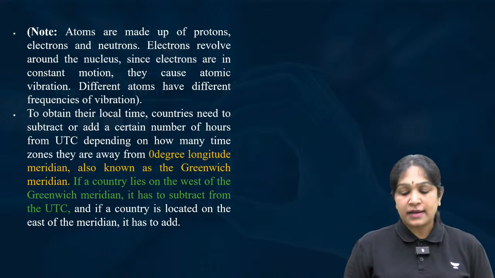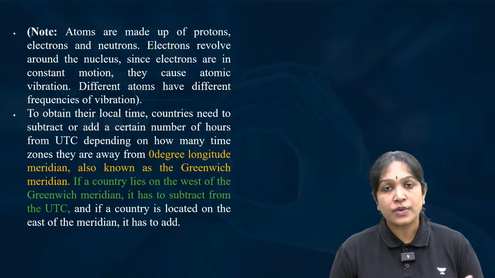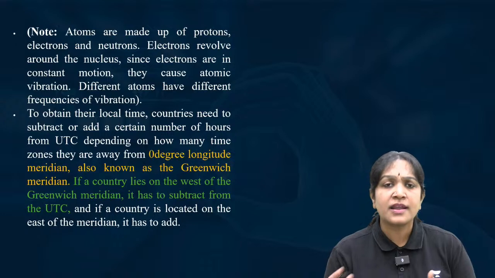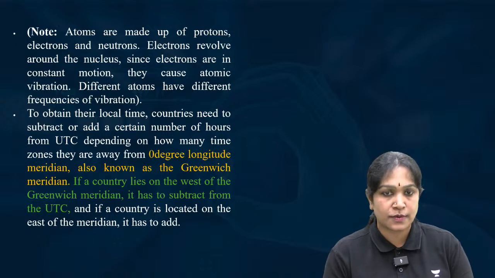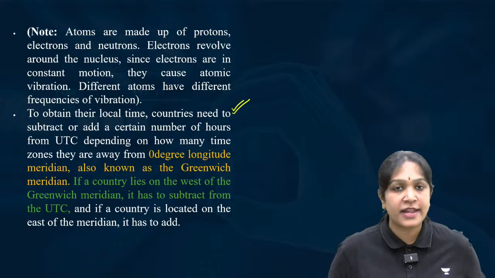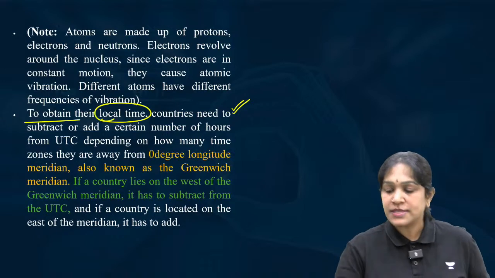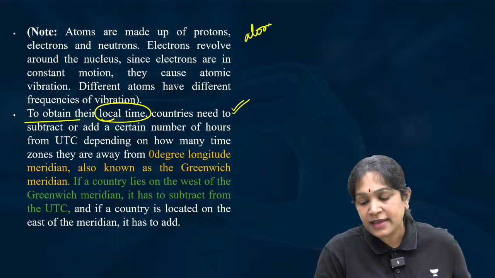Okay, and as we discussed the universal time on the earth, the standard time on the earth, then how do we calculate the time zones? This part you might have studied in your geography as well. To obtain the local time using atomic clocks, what did we calculate?